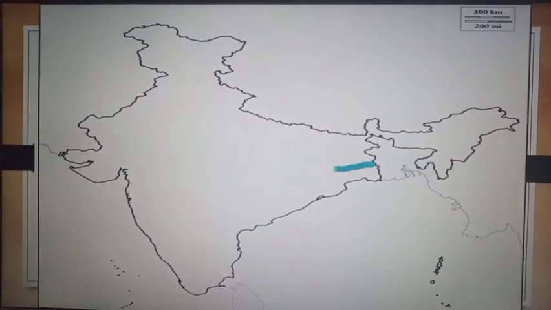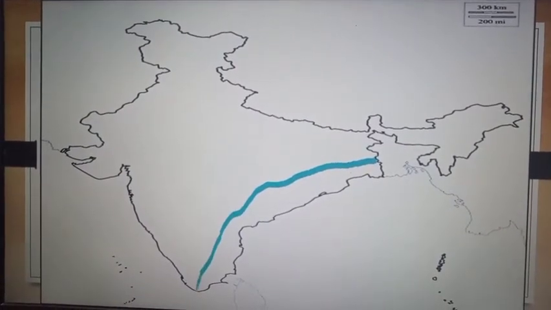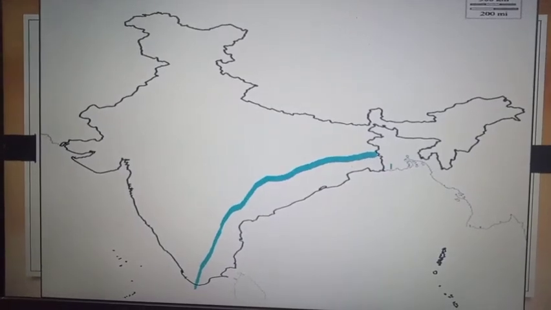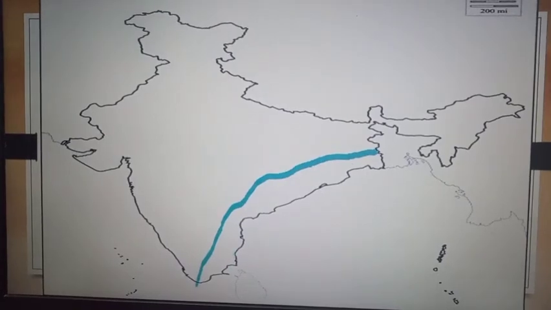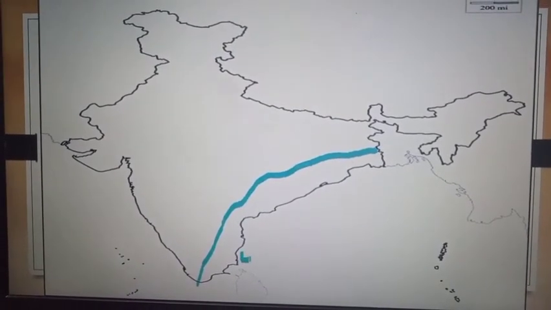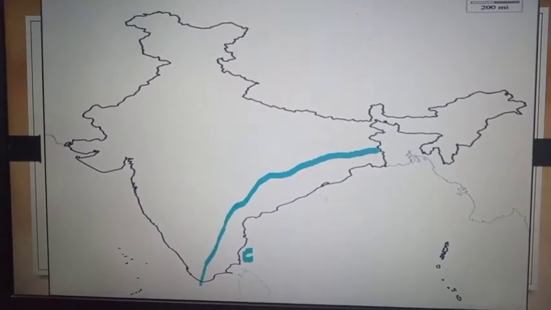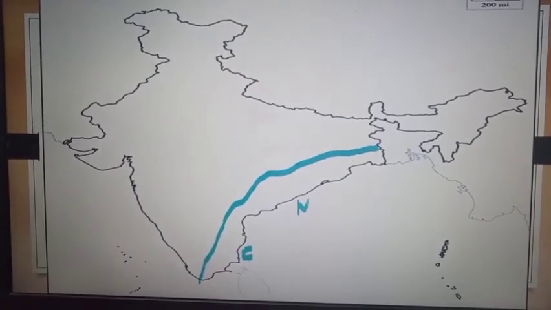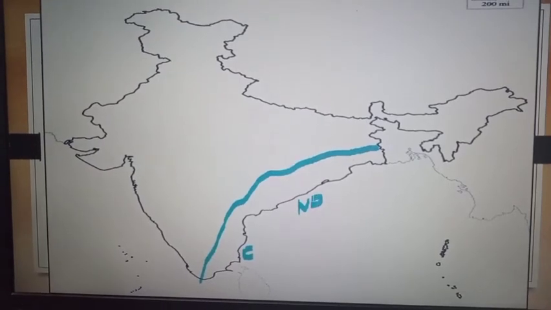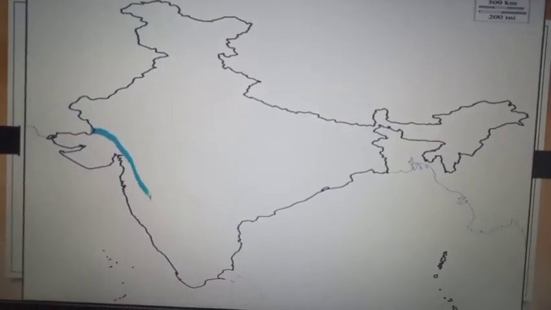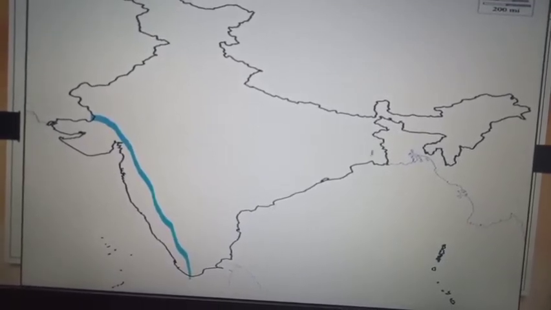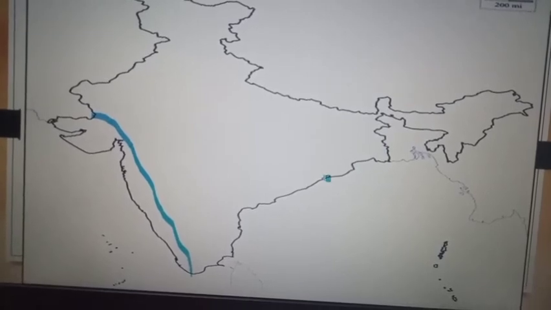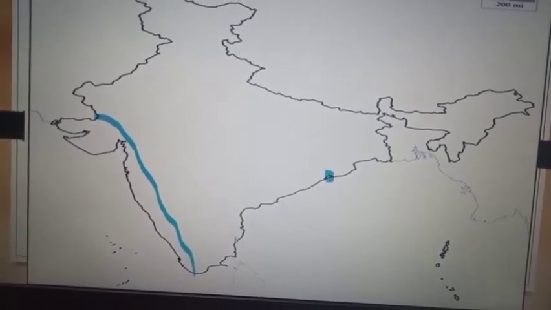East coastal plains are broad in nature. It starts from Calcutta, that's West Bengal, to Kanyakumari at the end. In Tamil Nadu, that coast is called the Coromandel coast. And then Orissa, this coast is called the Northern Circars. West coasts have lagoons and backwaters. East coast regions have lakes. This lake is called Chilka Lake. This lake is called Pulicat Lake.